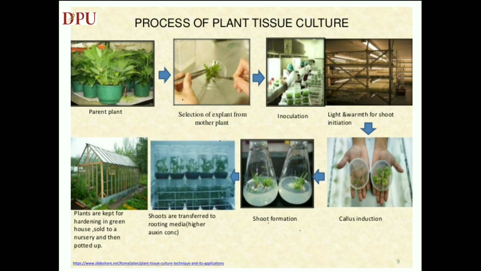After a certain period, we may get callus from which we can obtain a complete plant. In the process of micropropagation, multiple shoots obtained are transferred to rooting media. The plants are then transferred to greenhouse for hardening so that they will be ready for the field.